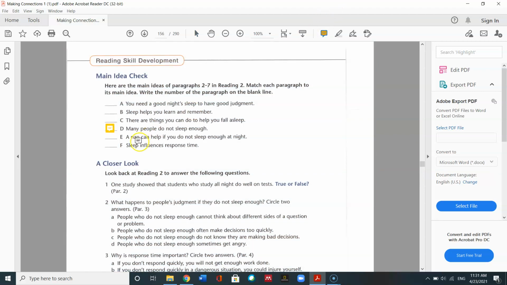Number 6 is all about naps. So number 5 was about getting enough sleep: many people don't sleep enough. A nap is a solution. And then we have paragraph 7. There are things you can do to help you fall asleep. And that provides the list of things you can do.